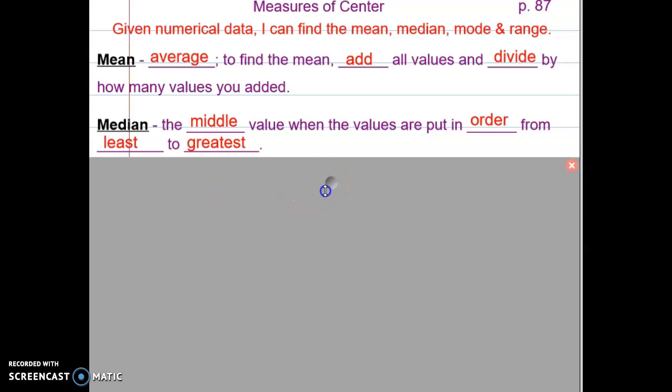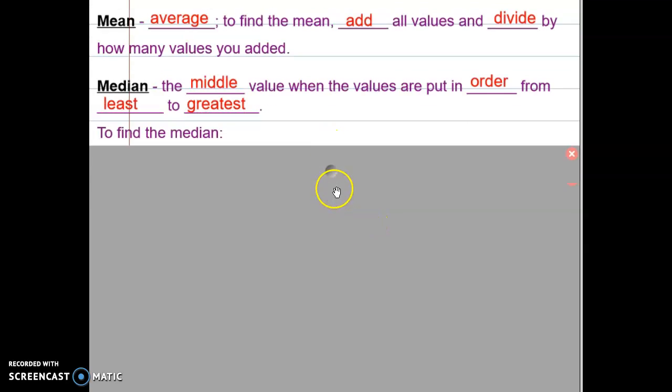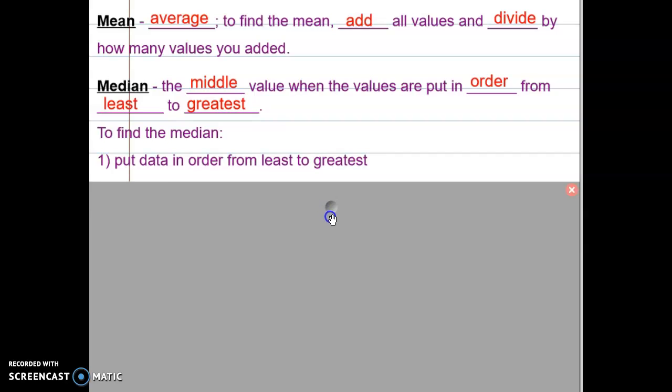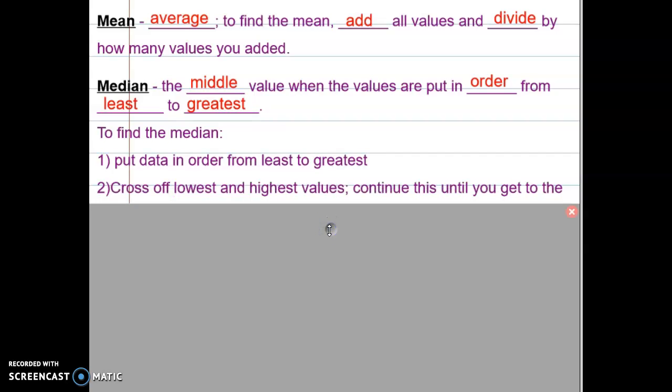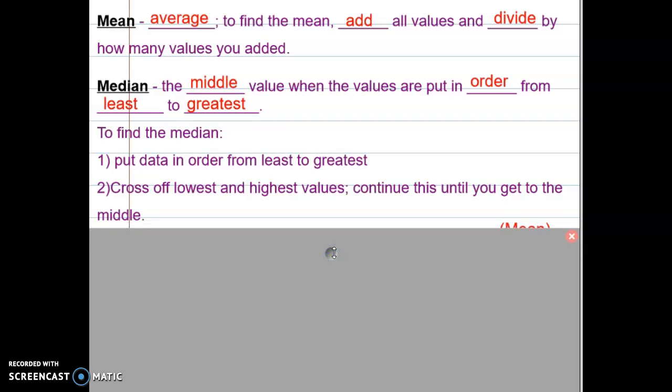Now that you know what median is, let's talk about what we're going to do to find the median. To find the median, the first step is to put the data in order from least to greatest. Pause your video and copy this down on page 87. Step 2 is to cross off the lowest and the highest value and continue this until you get to the middle. Pause your video, copy down step 2.